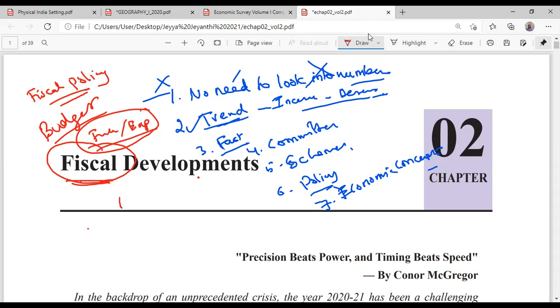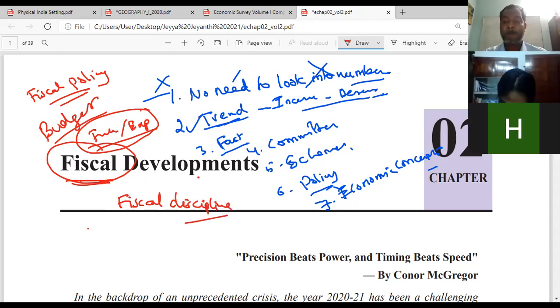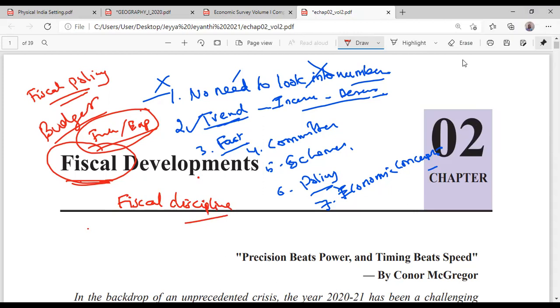For example, there's a word called fiscal discipline. What do you mean by the word fiscal discipline? Fiscal discipline, fiscal consolidation, fiscal prudence, all these words mean the same thing.